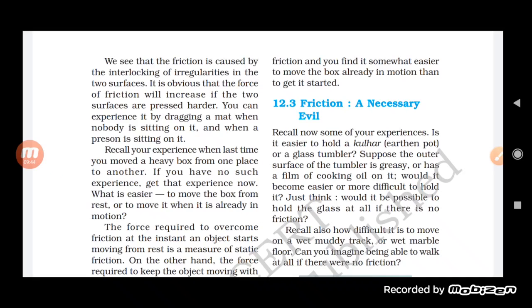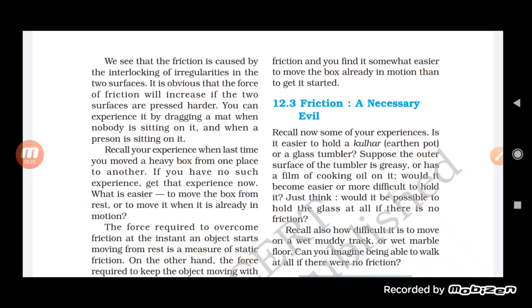You can experience it by dragging a mat when nobody is sitting and when a person is sitting on it. When a person is sitting on it, the interlocking between the mat and the surface increases, and ultimately you have to supply more force in order to drag the mat. So the force of friction increases when the interlocking is more, and this interlocking increases when the degree of contact between the two is more, then the force of friction will also be a little bit higher.